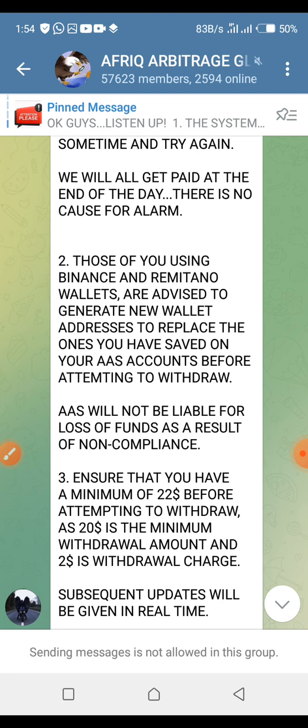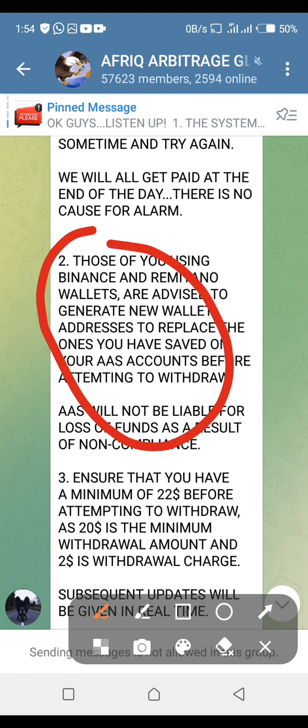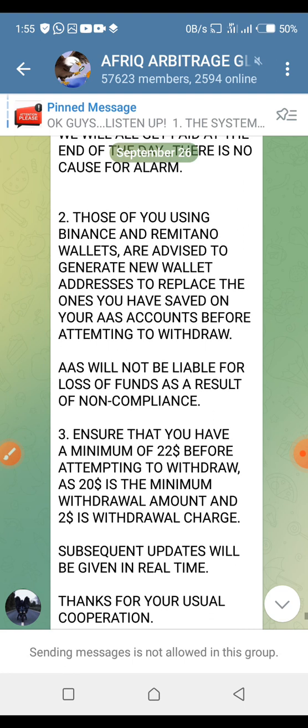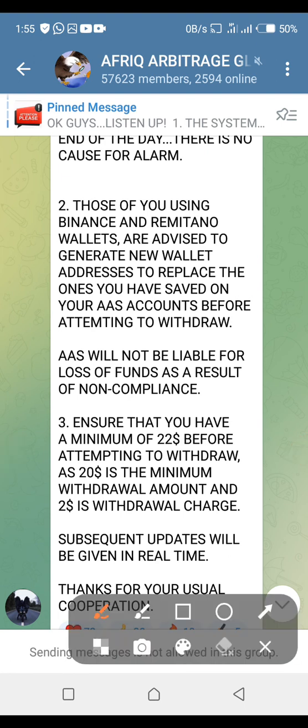Now, if you look at number 2 of my platform info here, it says those of you using Binance and Remitino wallets are advised to generate new wallet addresses to replace the ones you have saved on your AAS accounts before attempting to withdraw. AAS will not be liable for loss of funds as a result of non-compliance. Ensure that you have a minimum of. So just because of this, I want to do this video.